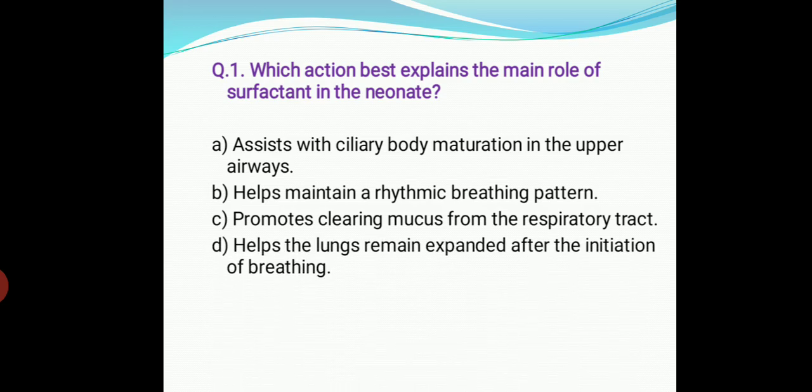D. Helps the lungs remain expanded after the initiation of breathing. So the right answer is helps the lungs remain expanded after the initiation of breathing. Basically, surfactant works by reducing the surface tension in the lung, and it allows the lung to remain slightly expanded, decreasing the amount of work required for inspiration.